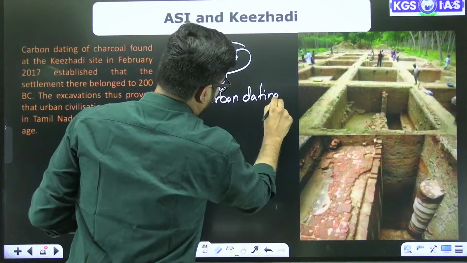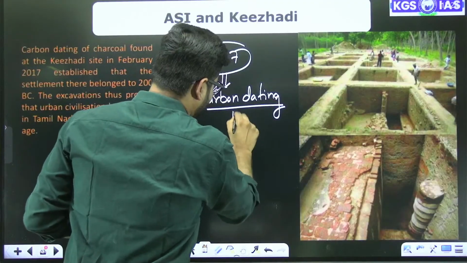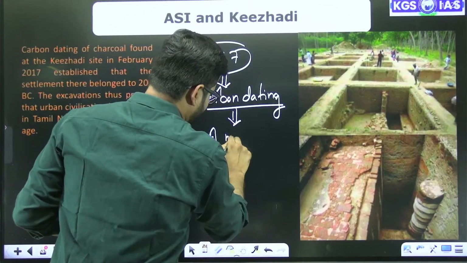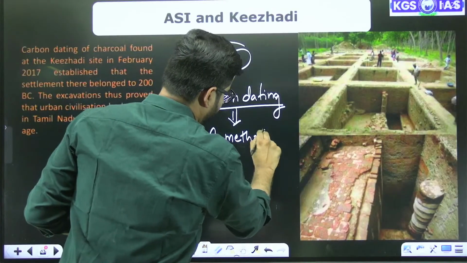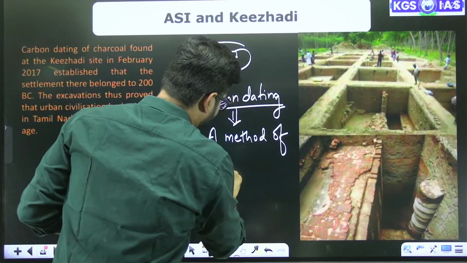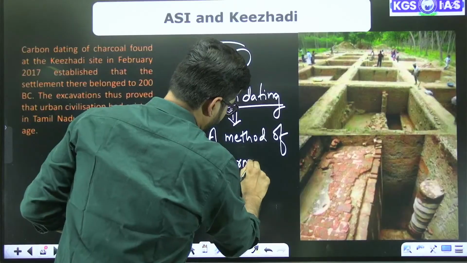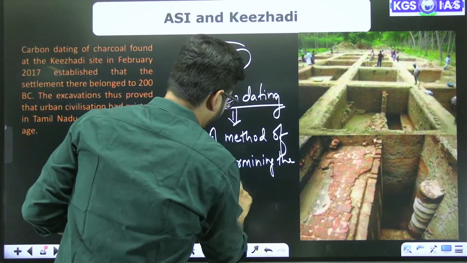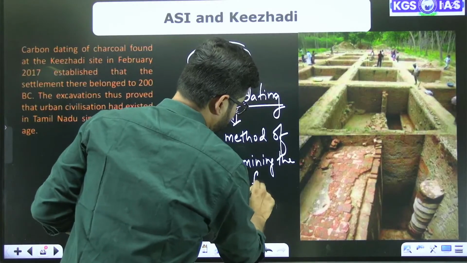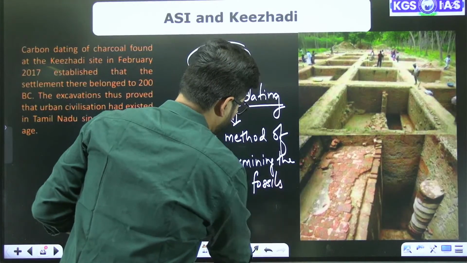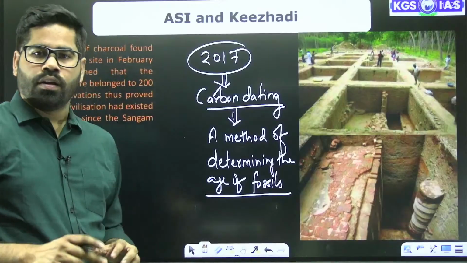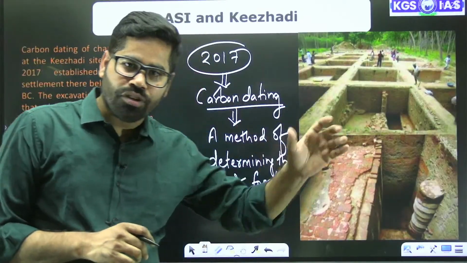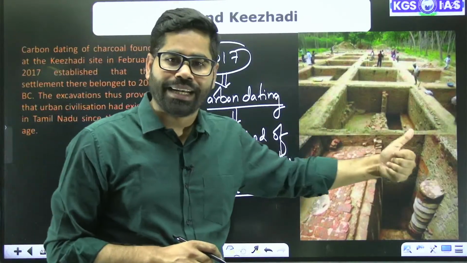Carbon dating is basically a method of determining the age of fossils. So if we have to determine the age of anything, we use the carbon dating method.